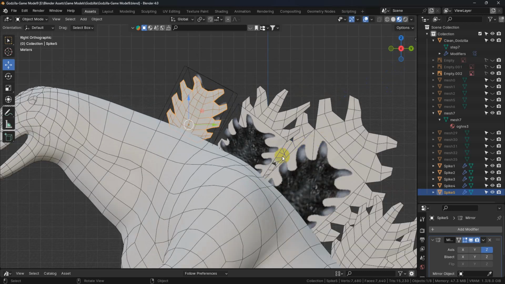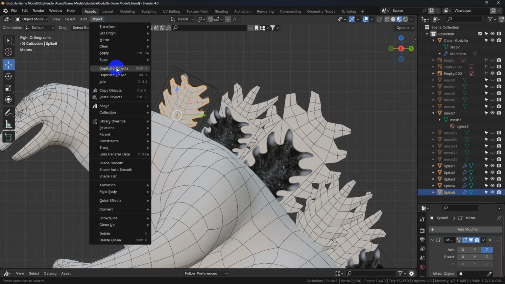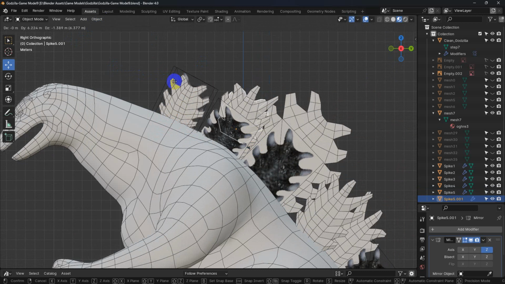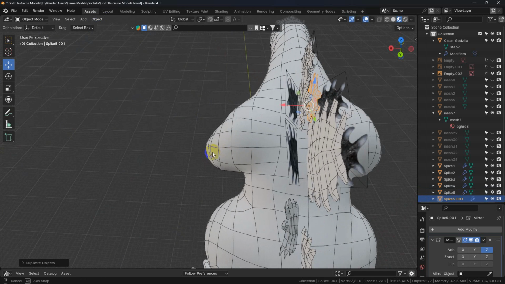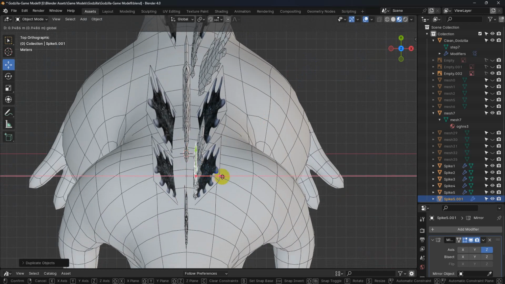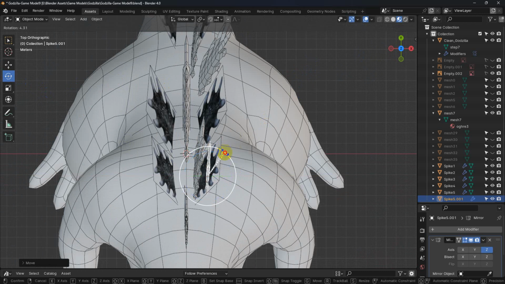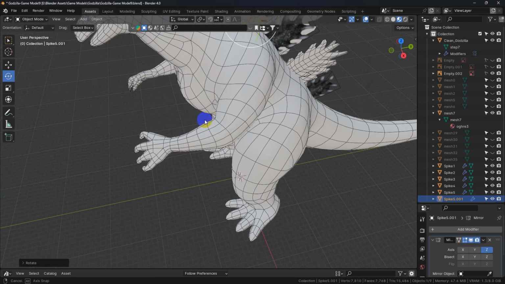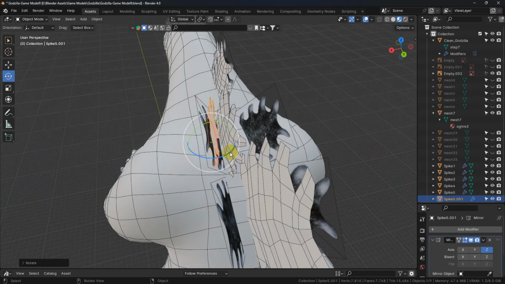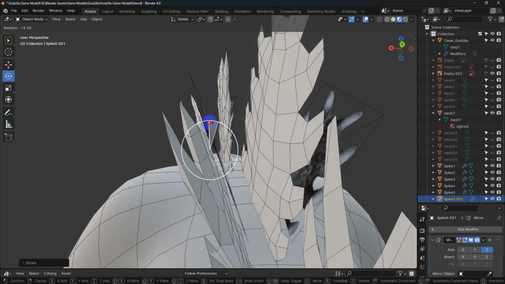So just like before, we're going to go up here to Object and Duplicate, or Shift D. We're going to move it close to where it needs to be, and then left click. So now we're going to pull this out. We're going to rotate it. We're going to try to rotate it like this.